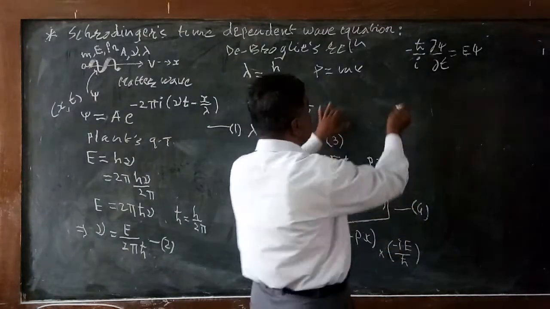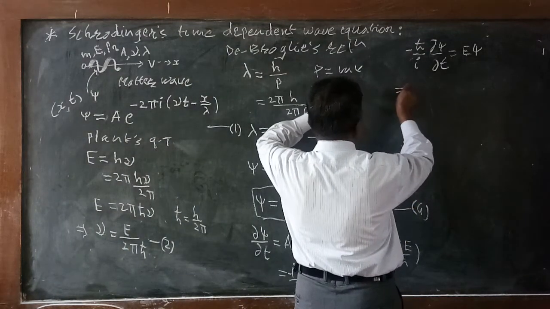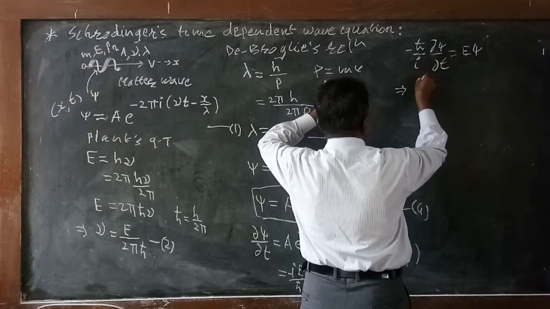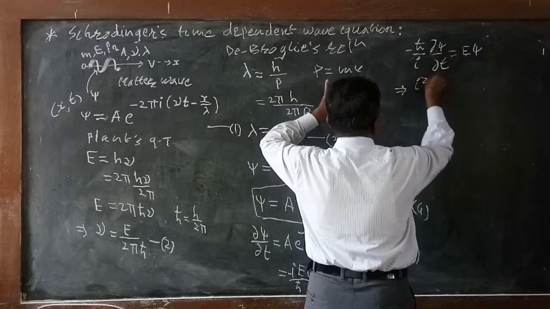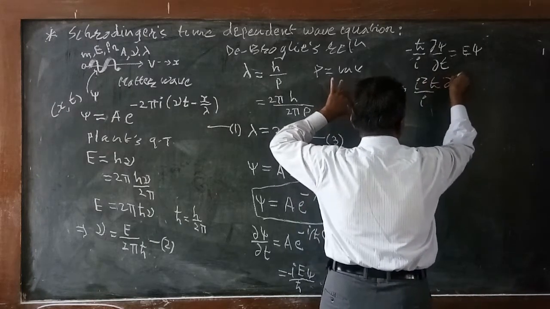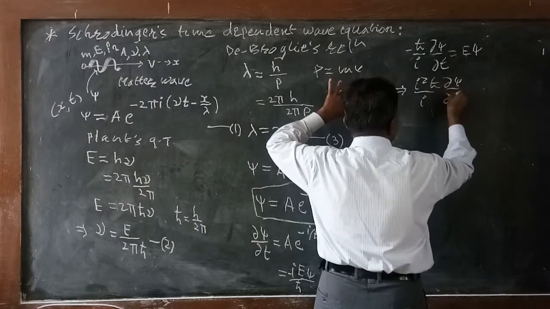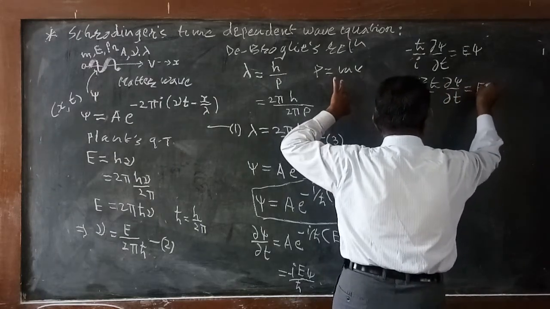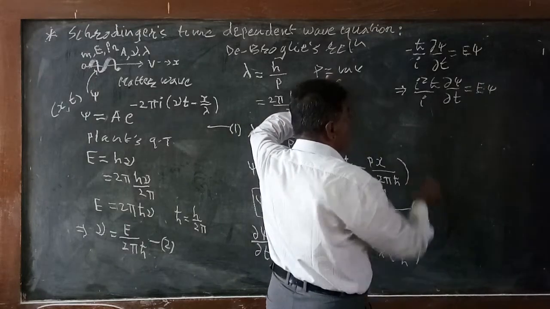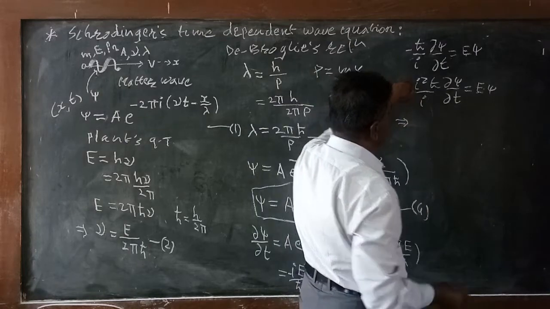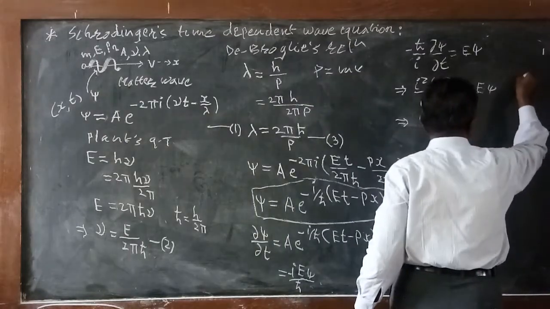Which implies this minus sign becomes i square. So this is i square h cross divided by i into delta psi divided by delta t, which will be equal to E psi. The i gets cancelled because i square becomes minus 1.